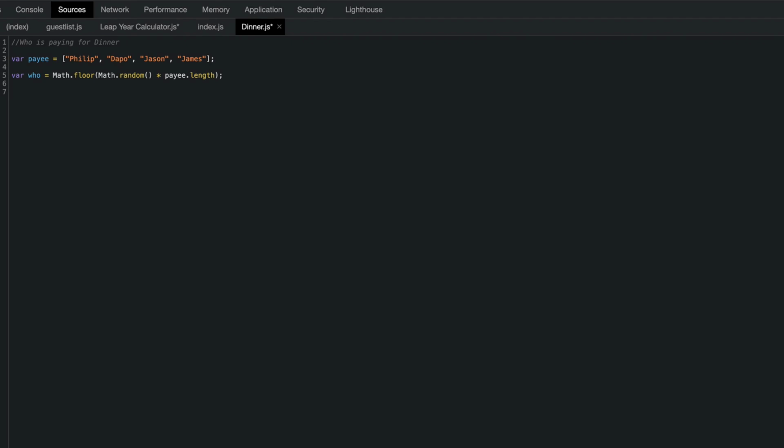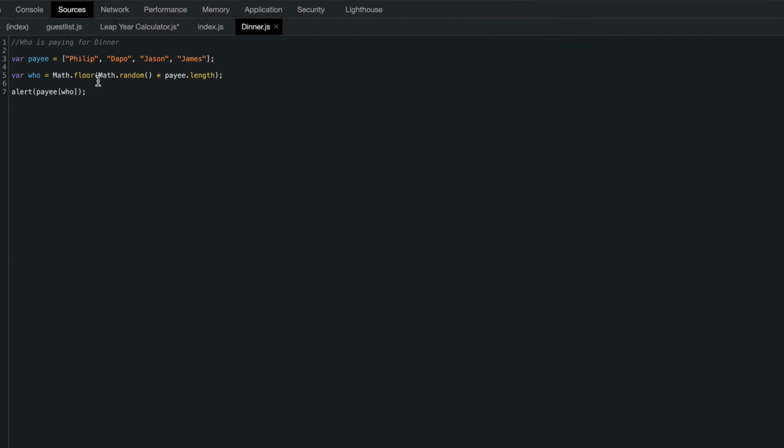instead of giving us numbers, how does it give us a name? What we would do instead is alert the payee and the who. So this time around, it's actually telling us a name. Instead of saying 0, it would say Philip. Instead of saying 1, it would say Dapo. Let's run that, so you can see Jason in this case, which would have been equivalent to a 2. James, who's paying for sure, would have been equivalent to a 3.